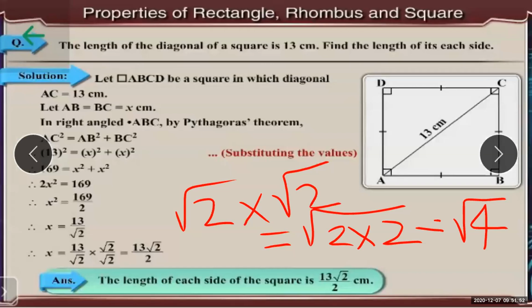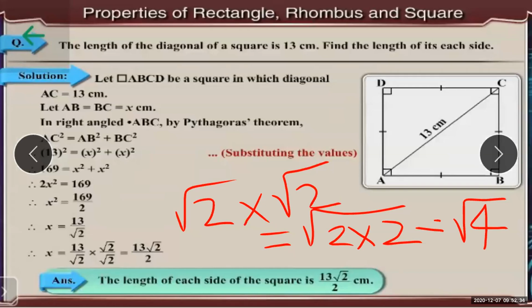Then write the units properly. If the unit is centimeter, write centimeter. If units are not given in the question, then simply you can write 13 root 2 upon 2 units. If it is given, then you have to write the units. Wherever you are using the properties, you need to mention the properties, so that the teacher who is checking the paper will be able to understand that the student is well versed with the concept.